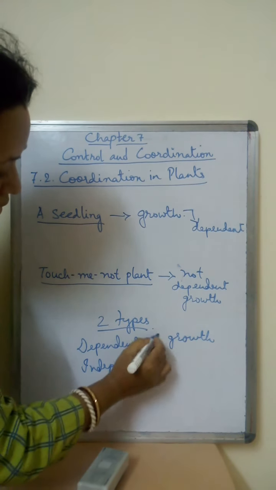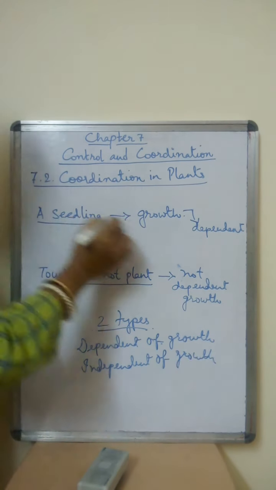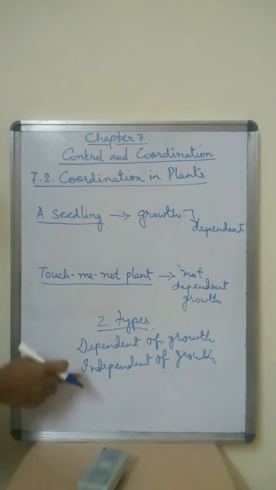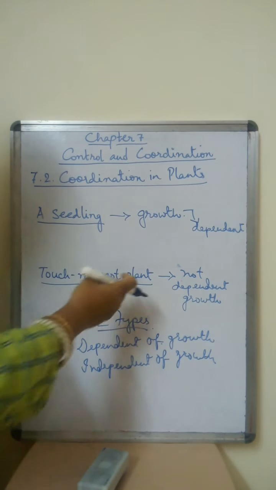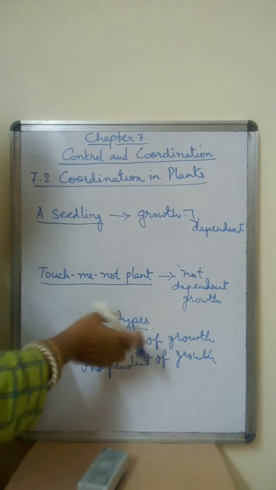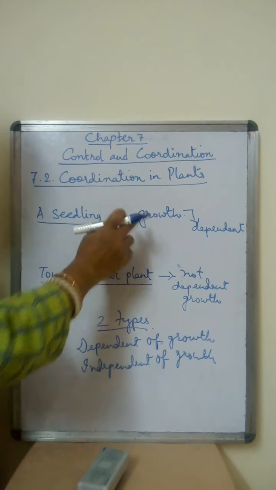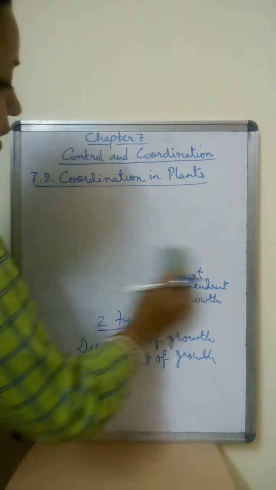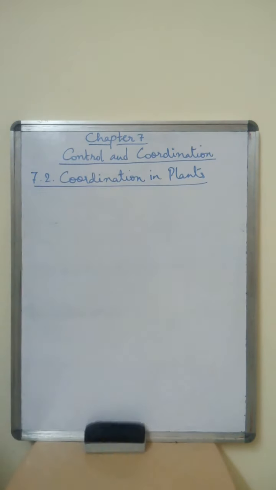Dependent on growth is the example of the seedling, right? And independent of growth is touch me not. The folding of the touch me not plant is not dependent on any growth, right? But for the seedling, when I stop the growth, it will not grow. So this depends on growth. So this is about the two types of movement that happen in a plant.